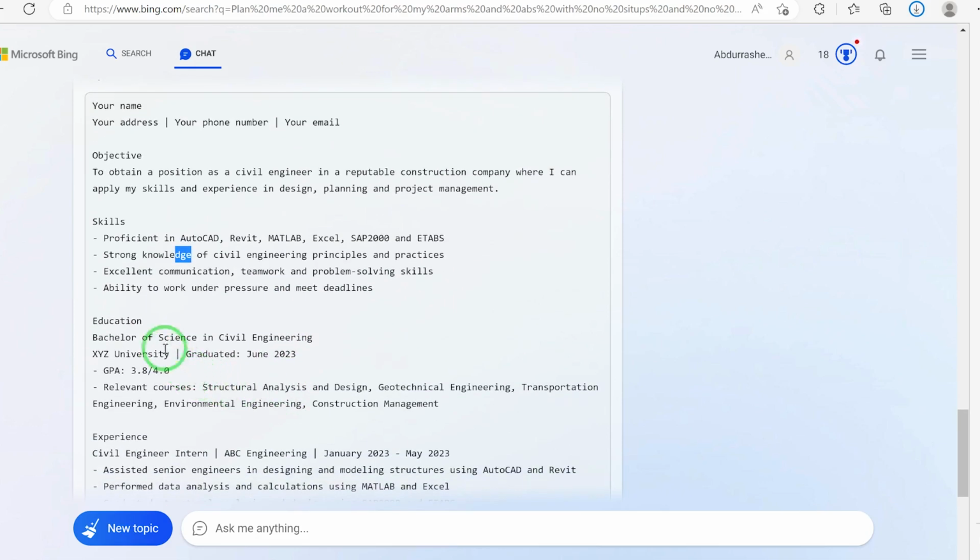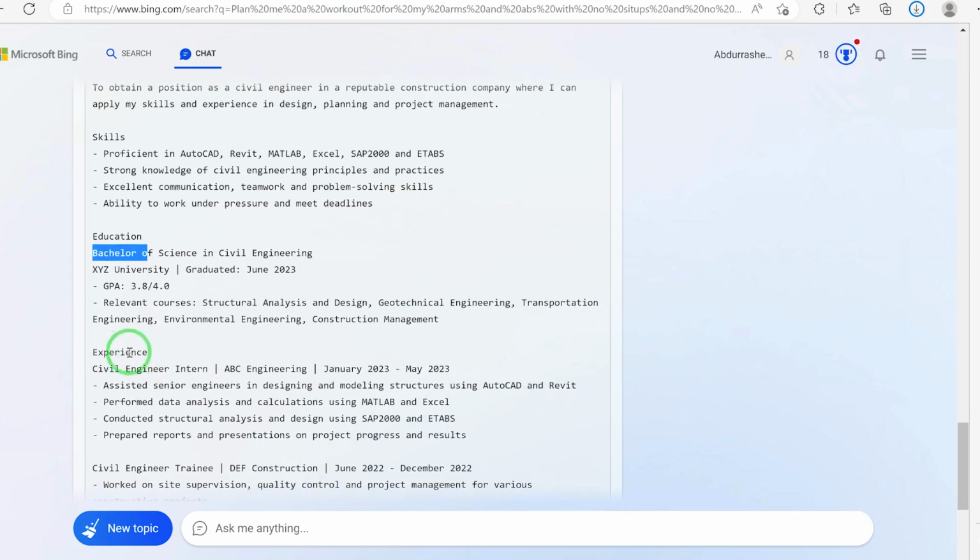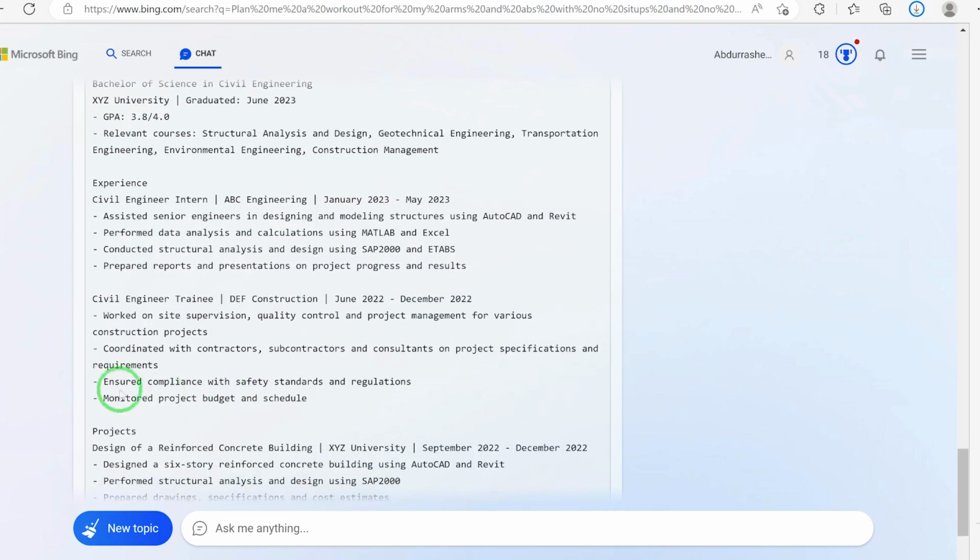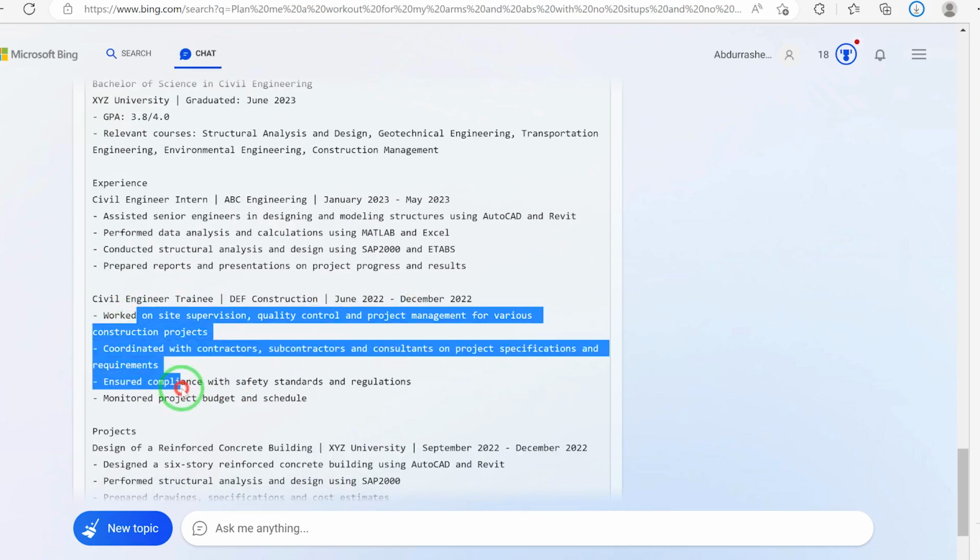When you talk about education, you can have the education field. You have Bachelor of Civil Engineering, Bachelor of Science in Civil Engineering. So you can add other degrees if you have, and you can add other experience as well. Internship, ABC Engineering Company. This is the date, and then these are the responsibilities. Okay, it has captured some of the numerical aptitude and some of your experiences. Now, civil engineering trainee, you worked as a trainee in this construction at this time, so you can just customize it also to your liking.